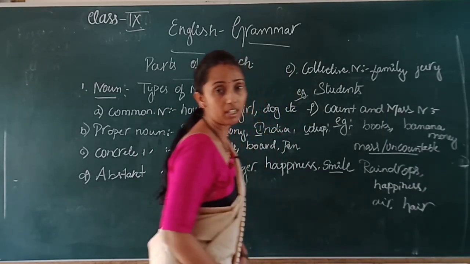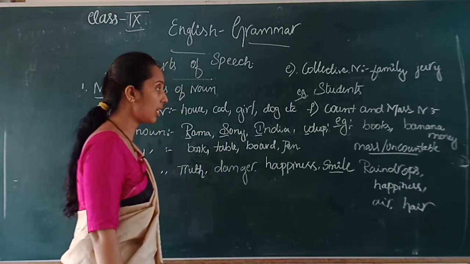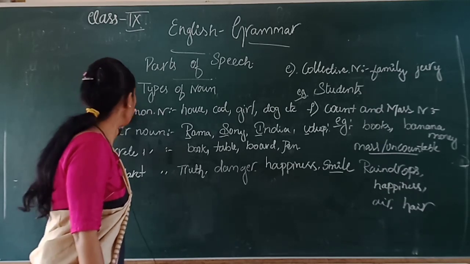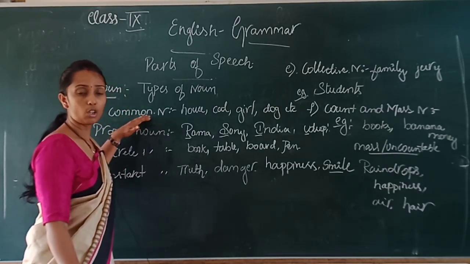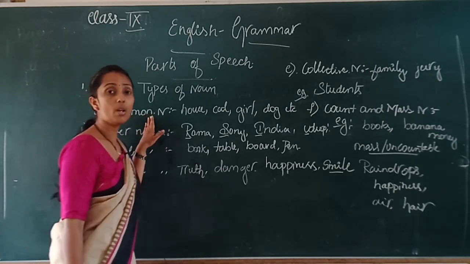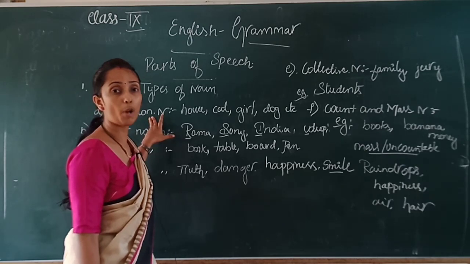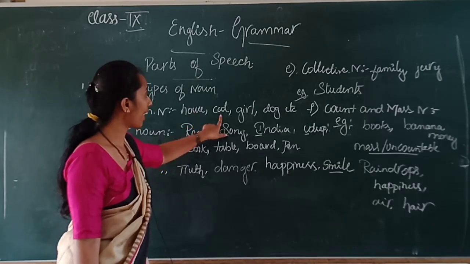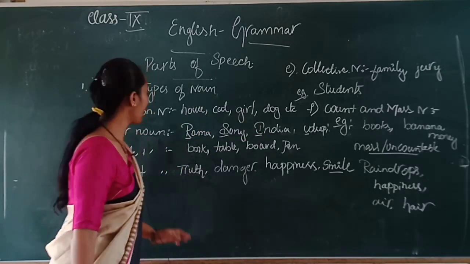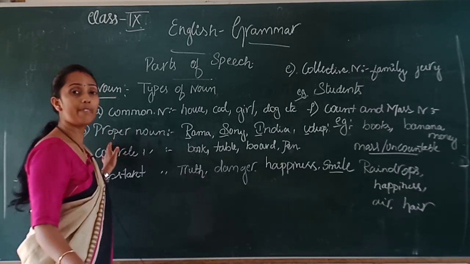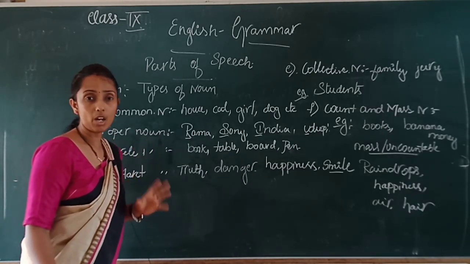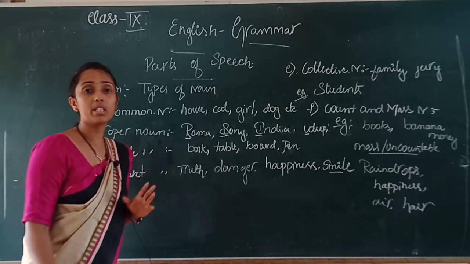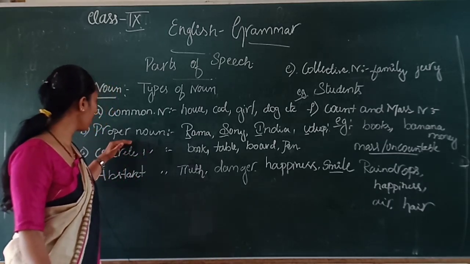So which are the topics, children, we covered today? We referred to parts of speech. In the parts of speech, noun is the naming of things, isn't it? Among these, a common noun refers to a noun which doesn't have a proper identification, for example, house, cat, girl, or any such example. Whereas a proper noun refers to where you know the exact name of the noun or the identification of the physical thing. You can address them with their exact name. Such a category comes in a proper noun.